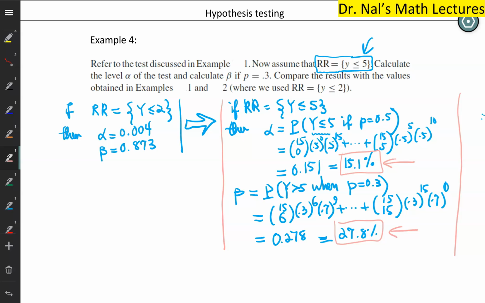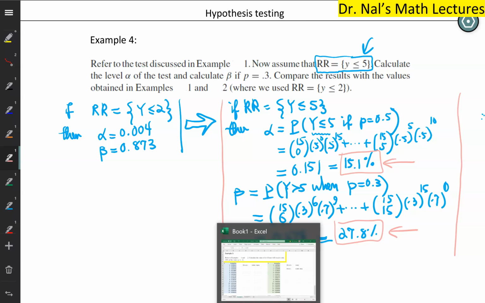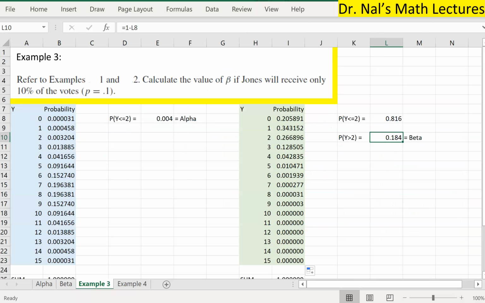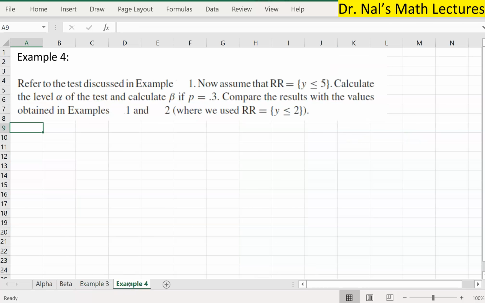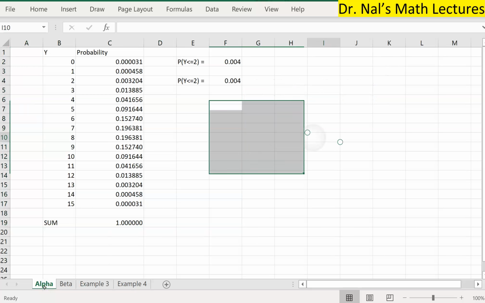Now what I want to do, before I conclude this video, is show how to do this on Excel. Let's hope we can find it. So this is example 4. We did example 3 earlier. For example 4, you know what? I'm kind of lazy actually. Instead of redoing the whole thing, why don't we just go to the previous things that we did?